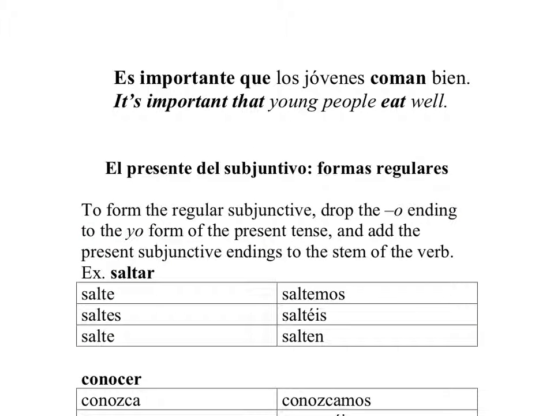Okay, last example. Es importante que los jóvenes coman bien. So now we're saying, it's important that young people eat well. So we have our impersonal phrase, es importante, then we have que, then we have our second subject, los jóvenes, coman, they eat. Okay, so that's how we use it.